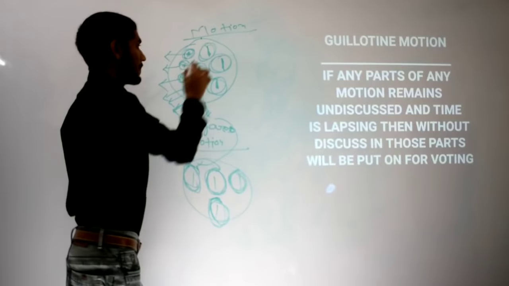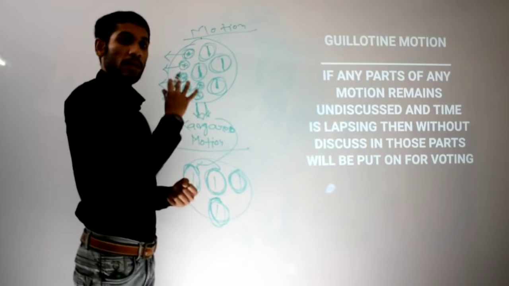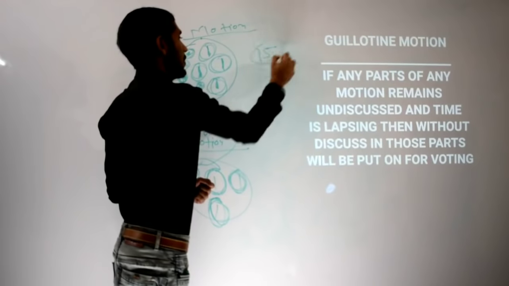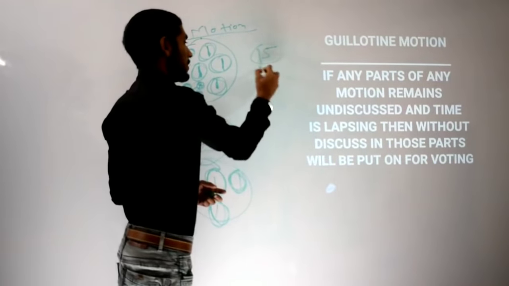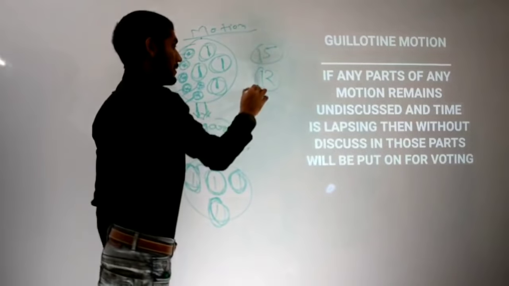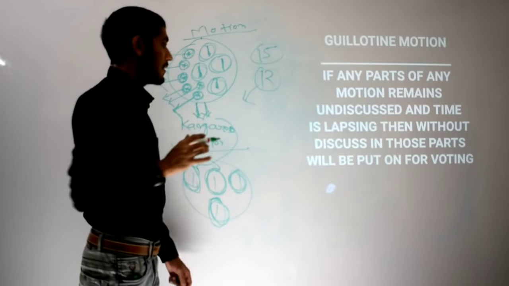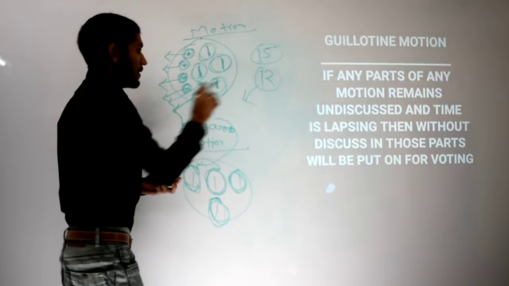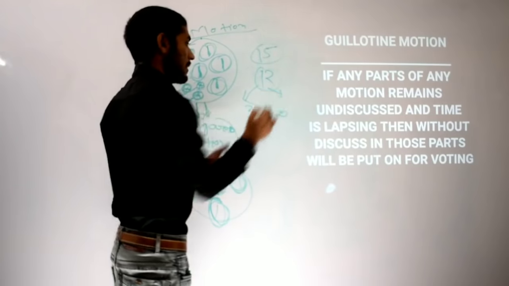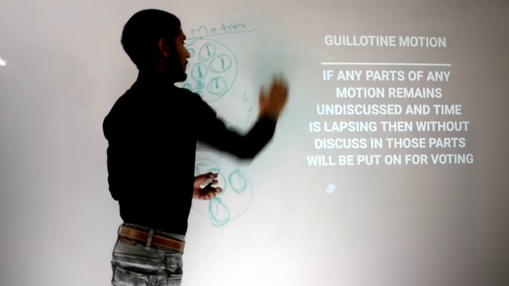But see a situation where there is a motion and discussion and debates are going on for that motion, and there are 15 issues on that motion. Suppose 12 issues have been discussed and time is lapsing, and now there is not enough time to discuss the whole thing. Then what happens is that the remaining three issues will be taken directly. These 12 issues have been discussed, the major issues, or you can give the same examples. Let's see.